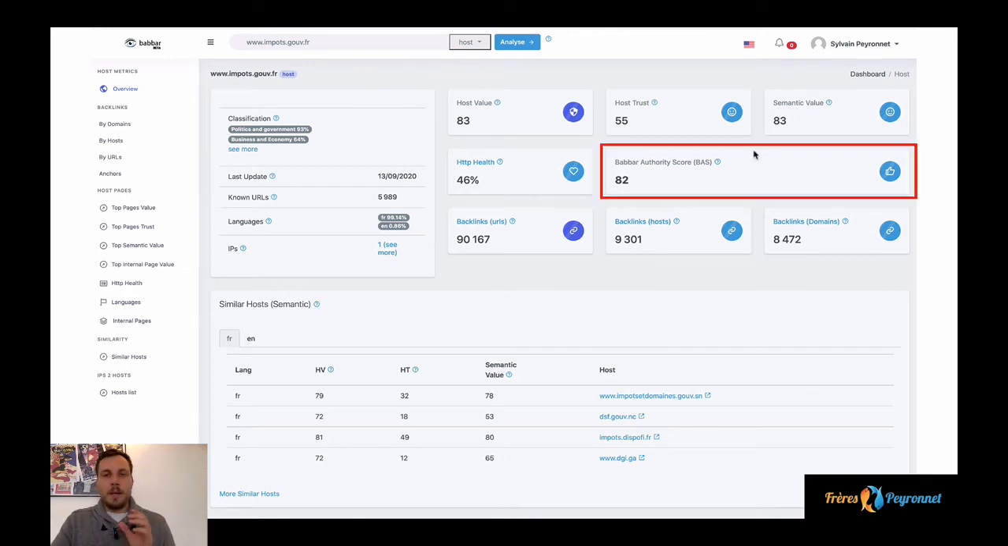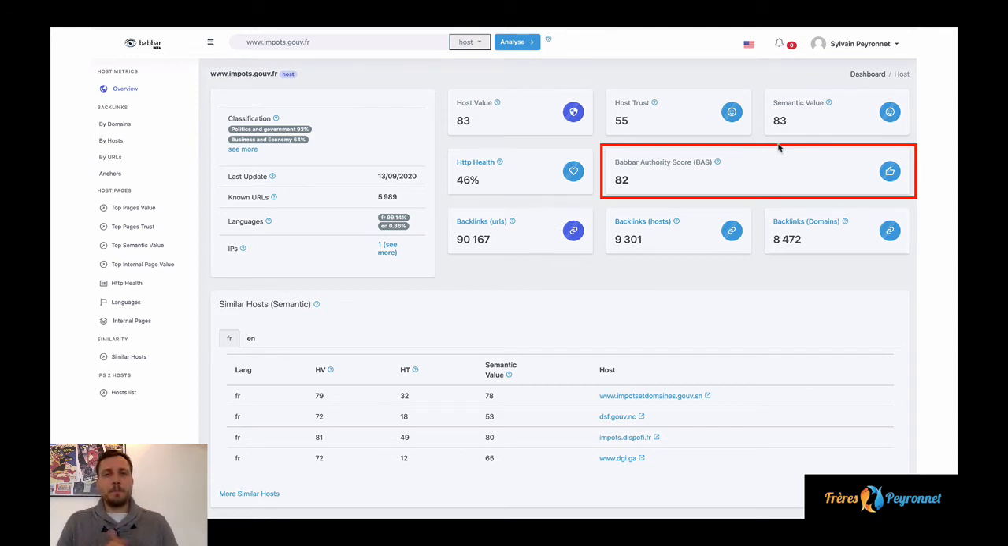The last metric I want to talk about, and the actual subject of this video, is the Babbar Authority Score. There's no intuition behind this score, like in popularity or semantic popularity. It kind of aggregates all the other metrics, meaning the popularity, the trust, and the semantic popularity, into one score, trying to reduce the effect of manipulation on those algorithms.